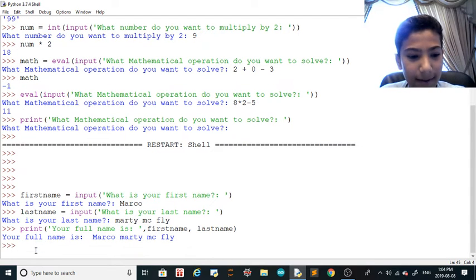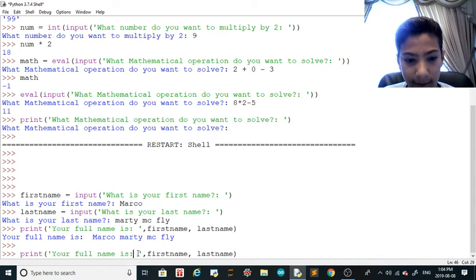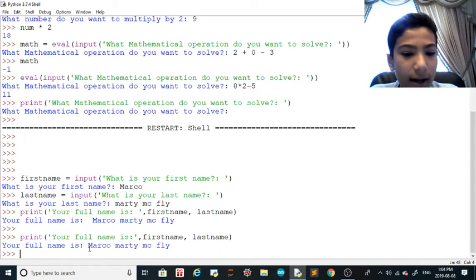It's because I put one here and it puts one directly when you put a comma. So let's just remove one, put it there, and then remove the space. And then here you go. It works. So that's how you put it in one input.